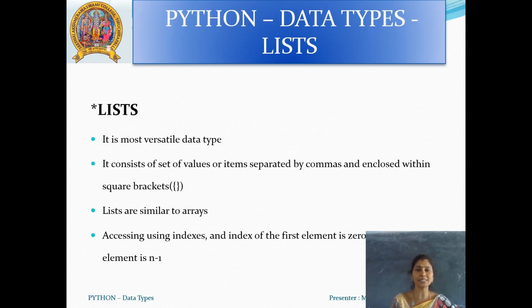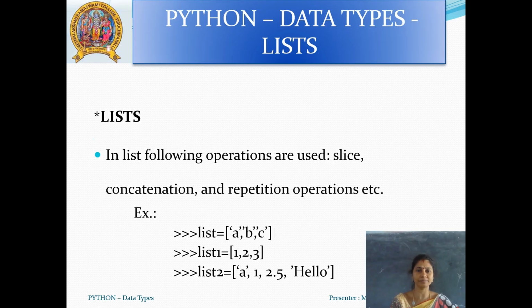List is the most versatile data type. It consists of a set of values or items separated by commas and enclosed within square brackets. Lists are similar to arrays and are accessed using indexes. The index of the first element is 0, and of the last element is n minus 1. In a list, the following operations are used: slice, concatenation, and repetition operations, etc.